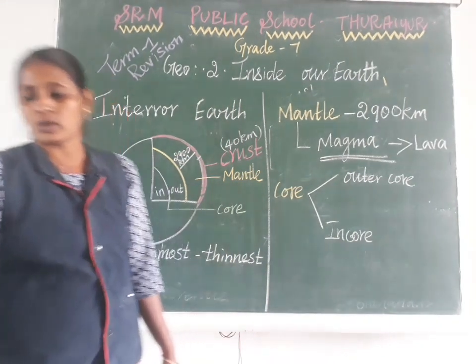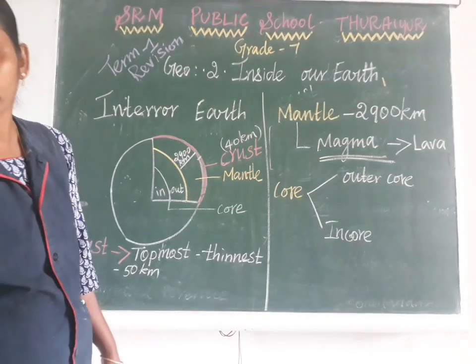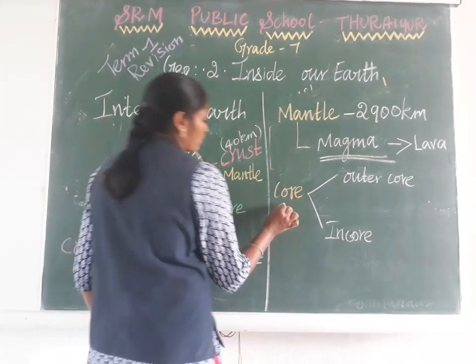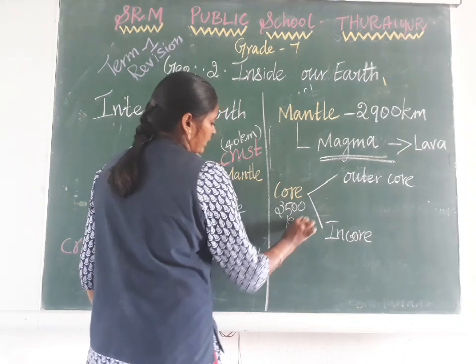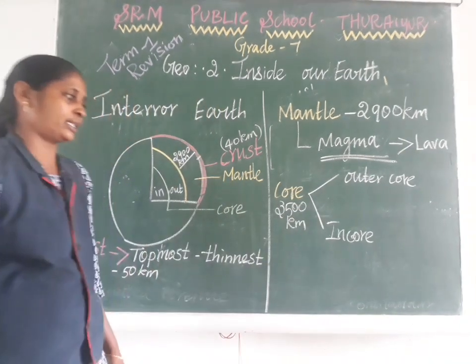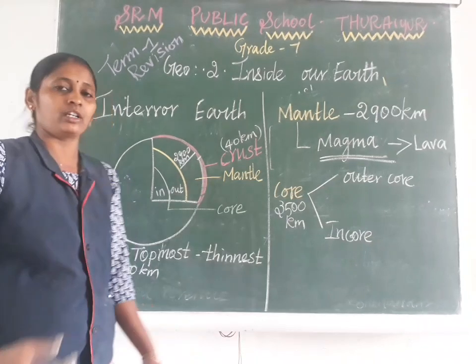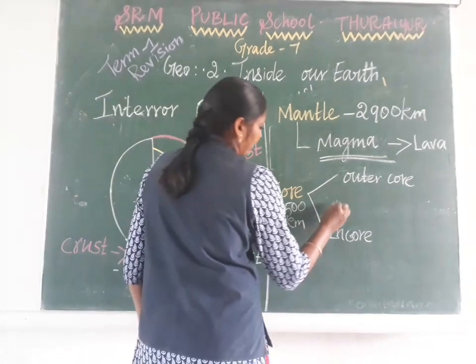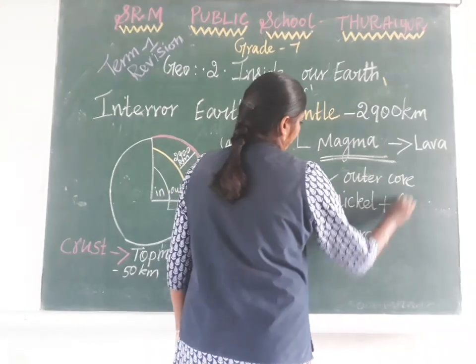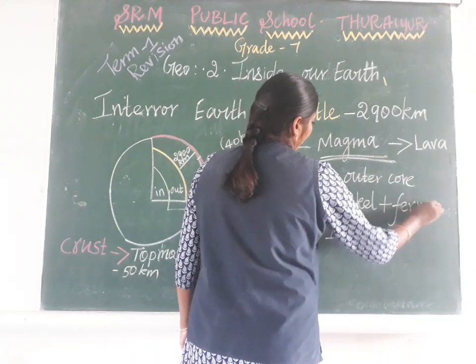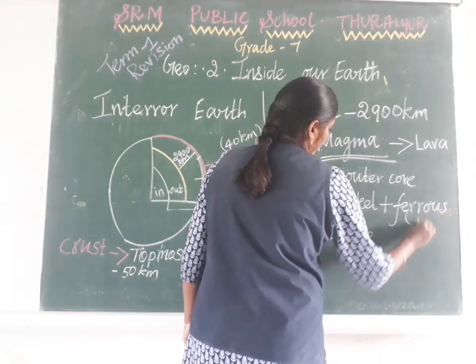So what is the depth of core? 3500 kilometers. What are the minerals present in the core? Nickel and ferrous. What is another name of ferrous? It's iron.